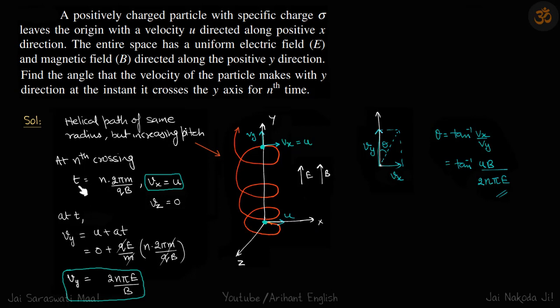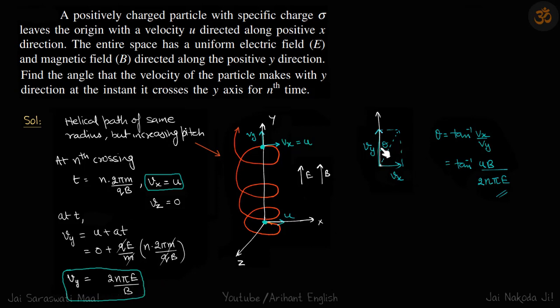So at this time t, what happens in the y direction? So Vy becomes u plus at. Initially it's 0 and the acceleration is qE by m times time. So we will use the time from here and we will get Vy equal to 2n pi E by B.